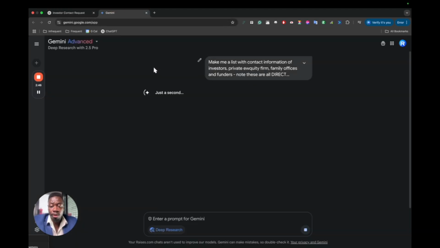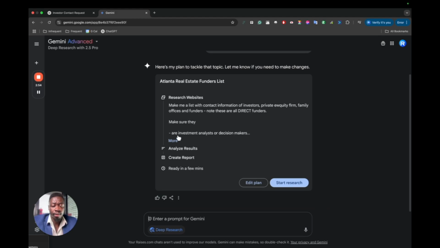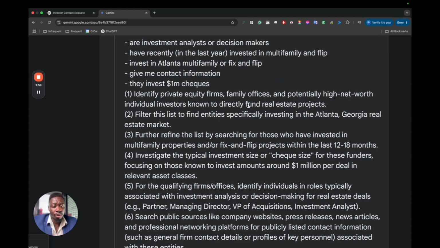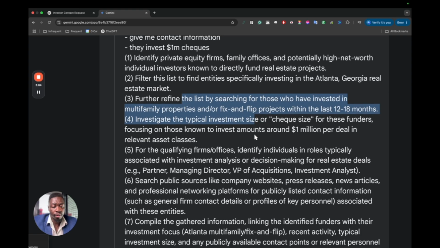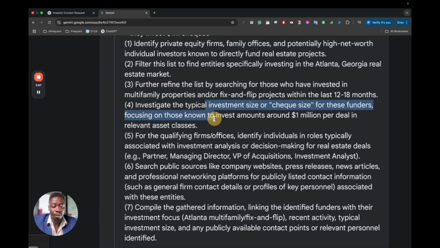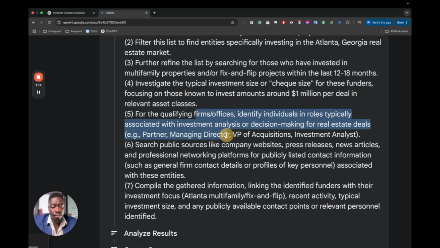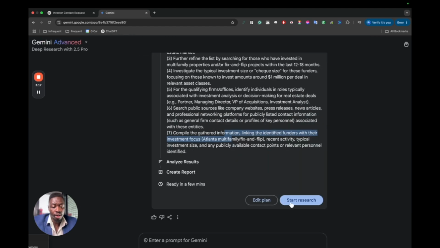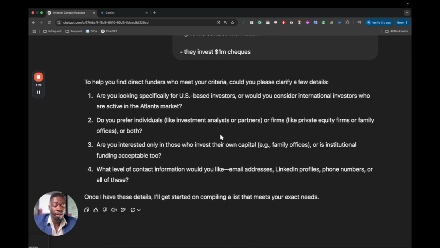So you see right now it's loading. And what it says, identify private equity firms, filter this list, refine the list. I don't know where it got 18 from, but I said 1 year. Yep, let's do that. So then start research, click on start research. And for this one, ChatGPT is a bit more annoying because it actually asks me questions.